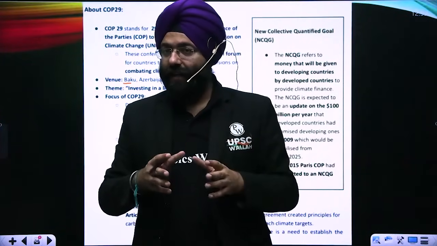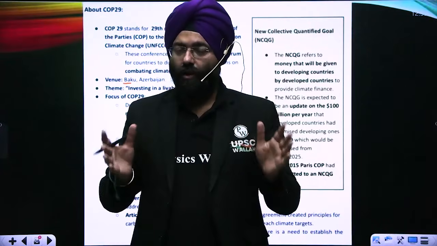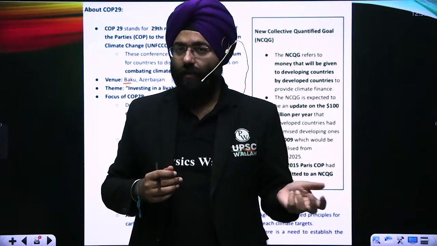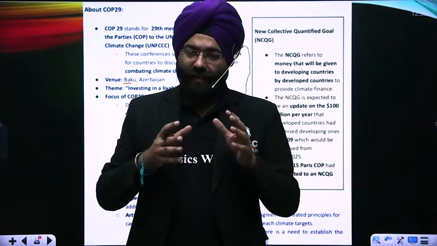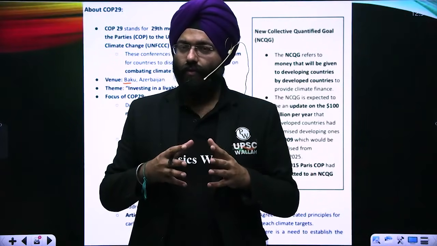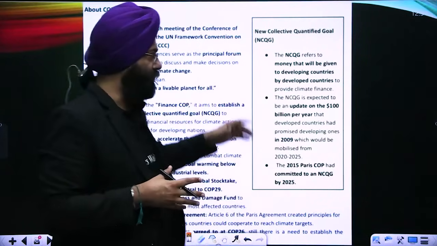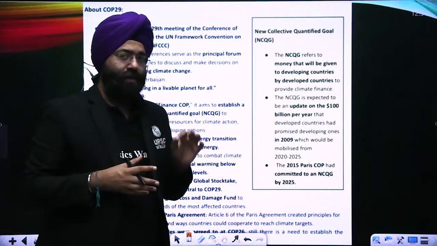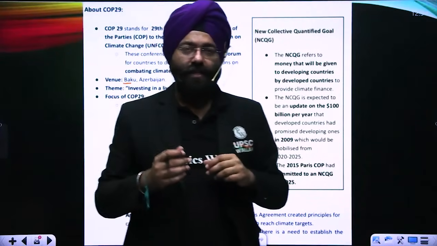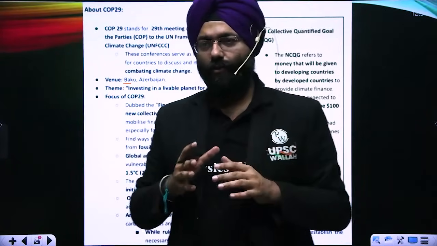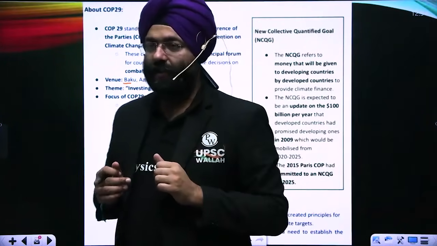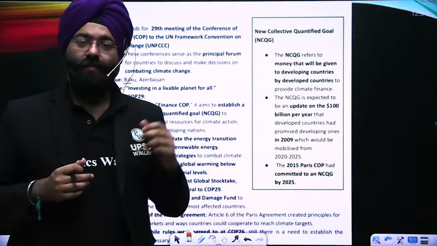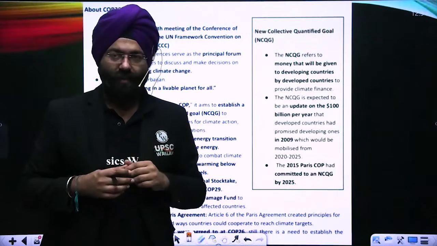That did not fructify and did not work out, because the promises did not actually come through. So this particular meeting, also under the United Nations Framework Convention on Climate Change, COP 29, is also known as the meeting on the finance aspect, which had to be resolved. When we talk about this event, we realize this meeting becomes very important from that perspective.